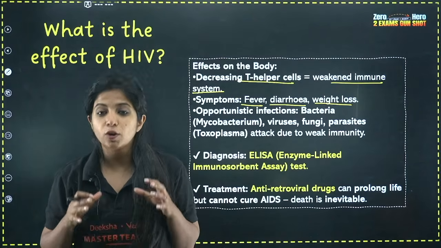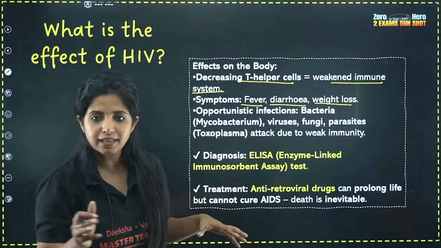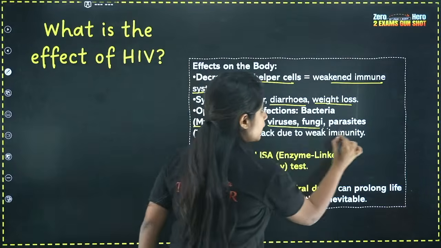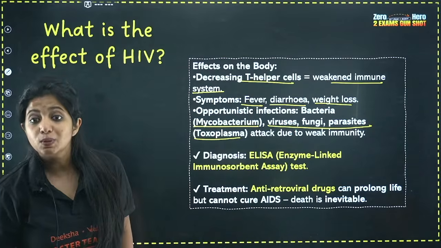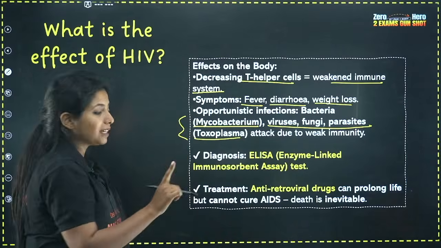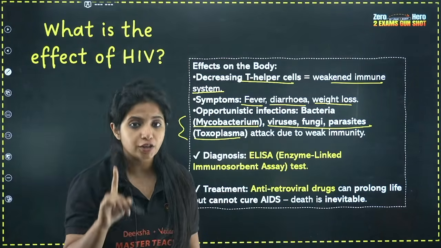They're just waiting for an opportunity to come and make our immune system weak, and that's when it affects us. For example, infection caused by mycobacterium, some other viruses, some other fungi, parasites such as toxoplasma. Please remember them. Their questions have not come, but you can expect. So mycobacterium, toxoplasma, they can cause opportunistic infections.